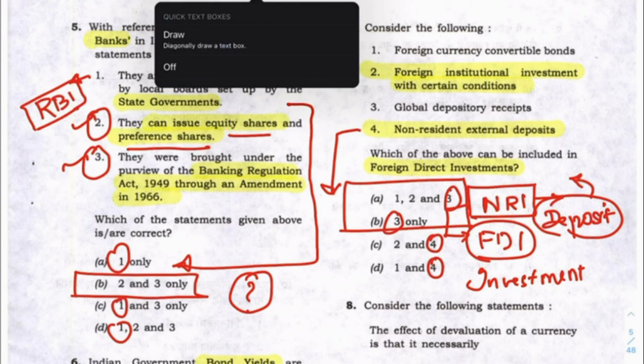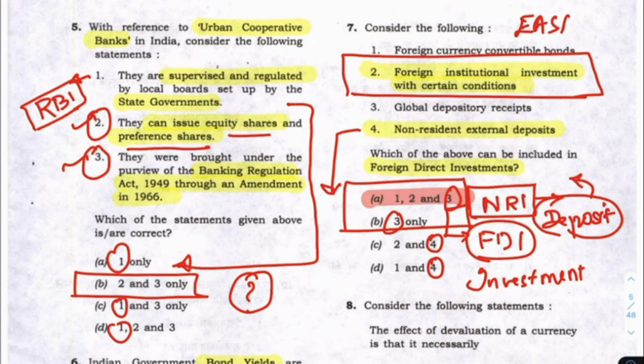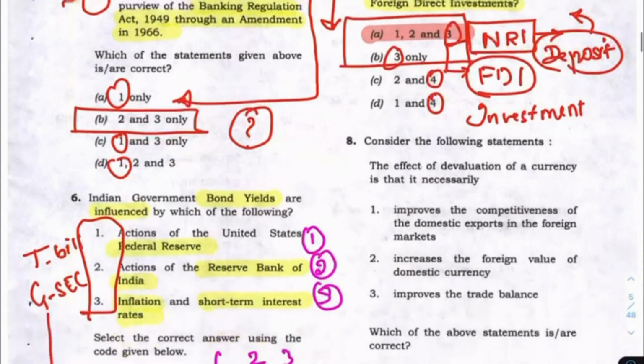That is, any investment would be correct, or this will be the FDI which is present, and hence if you think about it, 1, 2, 3 will be the answer. And this is an easier question that you should mark, because FDI is a question that keeps repeating, and you should have been aware of it.